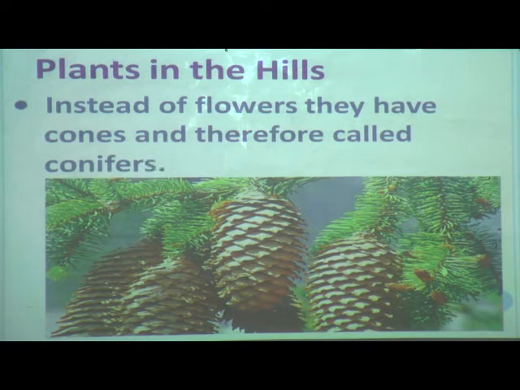You can see here cones instead of flowers.